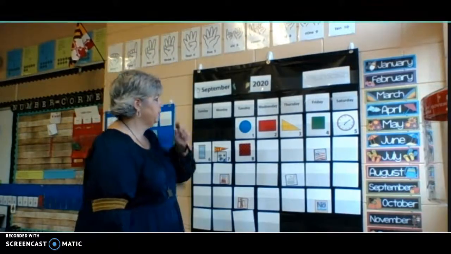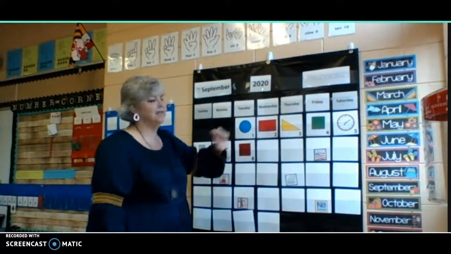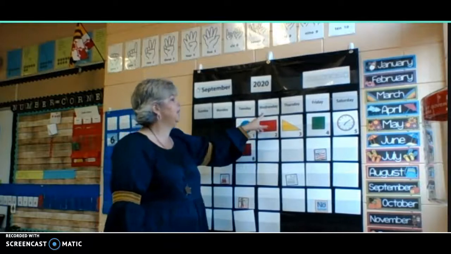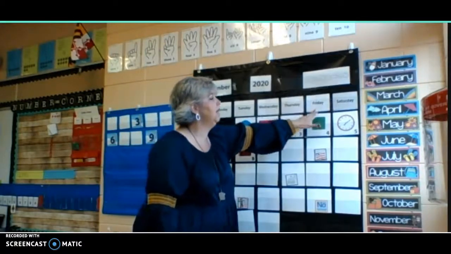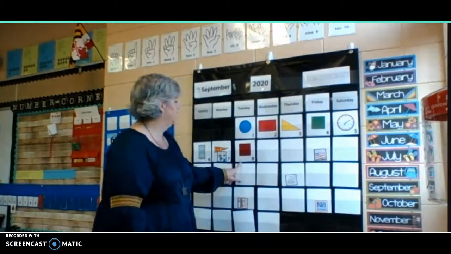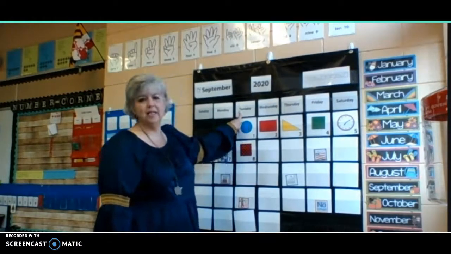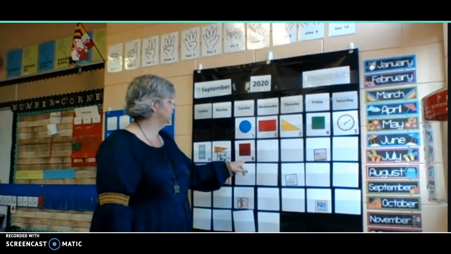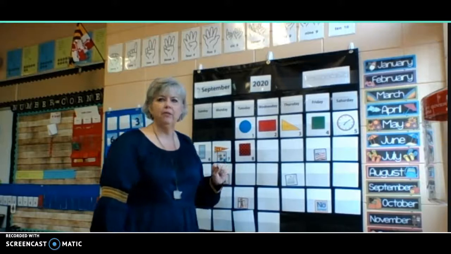Now, we know that every day has a name. Sunday, Monday, Tuesday, Wednesday, Thursday, Friday, Saturday. And if we look at today and go up, it starts with a T. Tuesday.